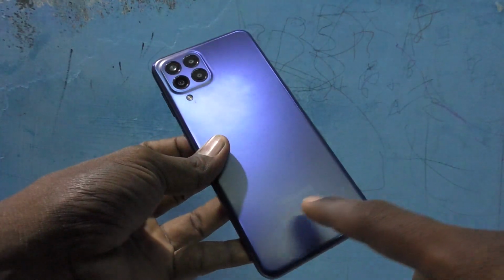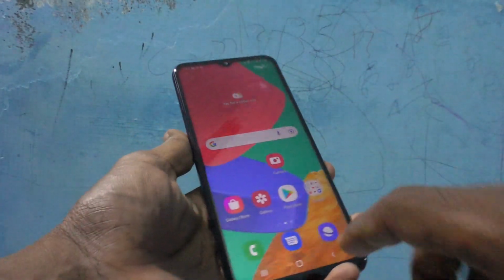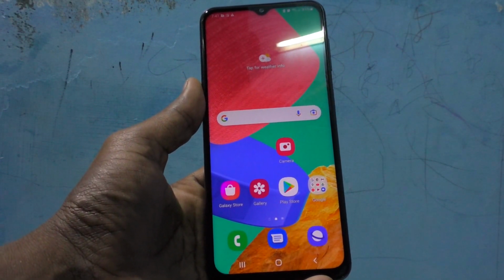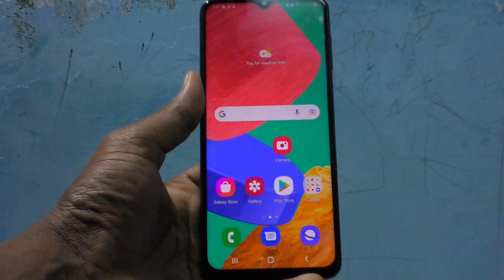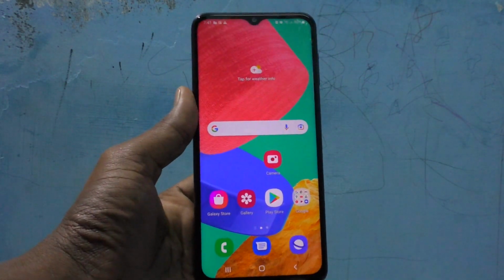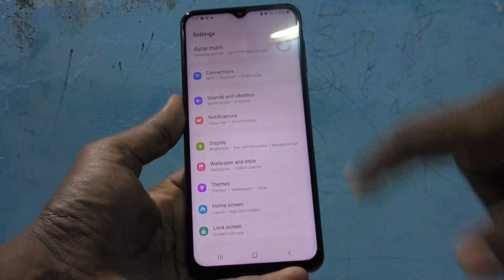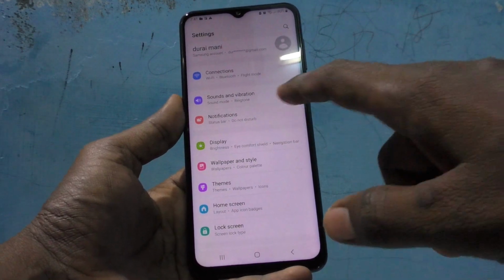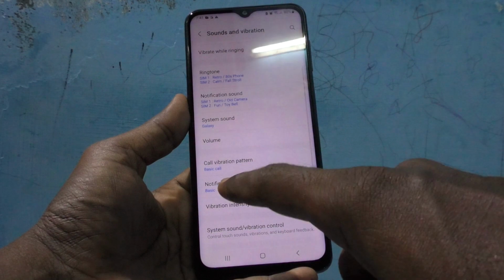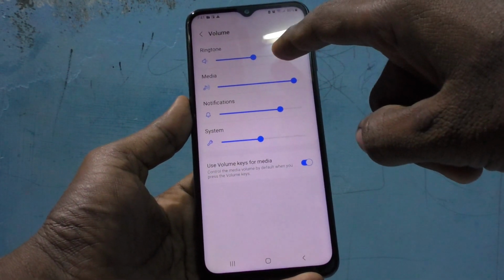Here is Samsung Galaxy M33 5G smartphone. In this video, you will learn how we can increase or decrease ringtone volumes and other volumes in your phone Samsung Galaxy M33 5G. First of all, go to the settings of your phone here and click on sounds and vibration. Here, select volume.